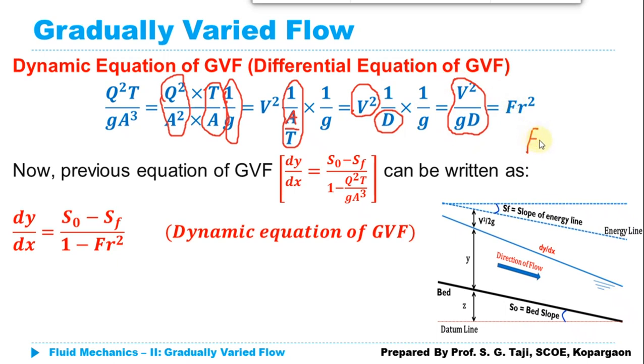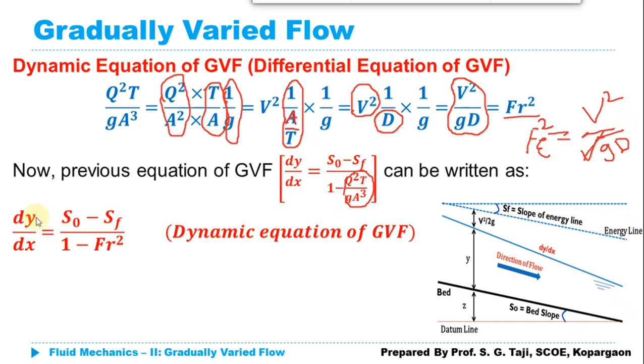We know that the Froude number is given by V under root of g multiplied by D, the hydraulic depth. So if I take the square on both sides, the square root will get cancelled. So the equation we are getting here is Fr square is equal to V square upon gD. So I am simply replacing this term Q square T upon gA cube with Fr square, putting that value in place of Q square T upon gA cube.